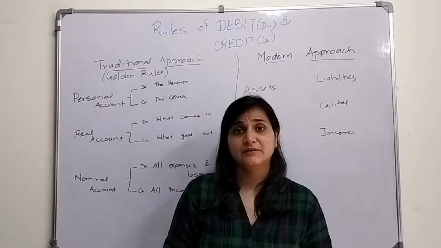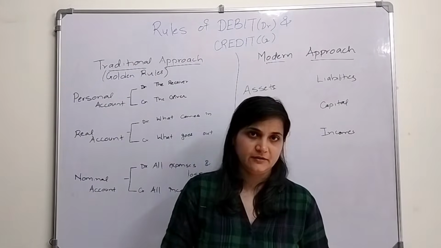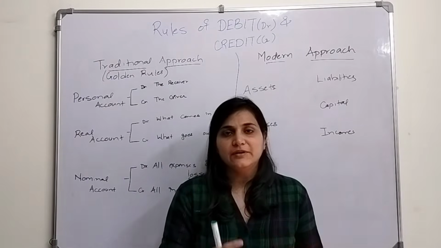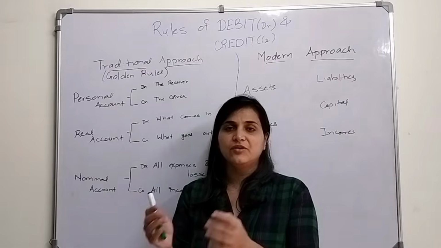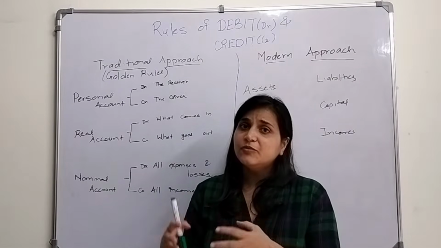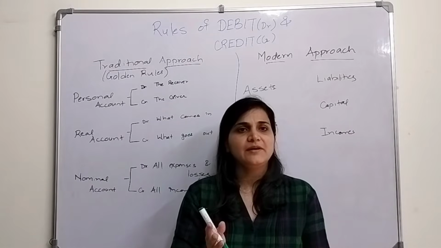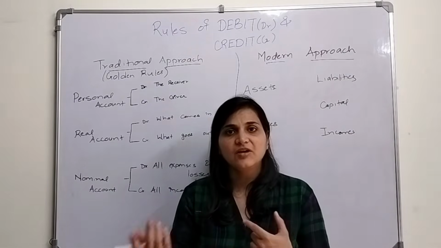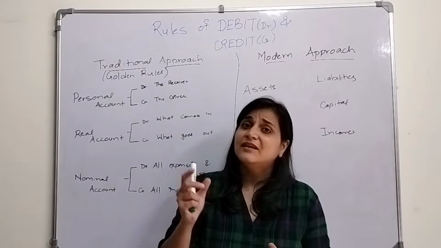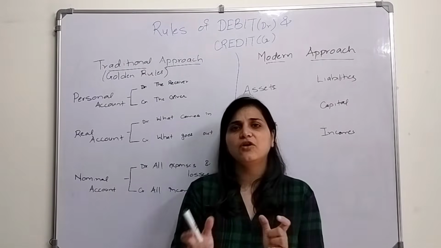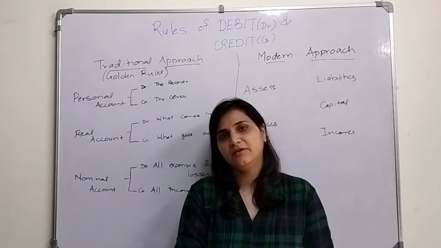And the next topic that we are going to discuss today is about the rules of debit and credit. Now we all know that whenever a transaction or event has happened, we have to record those transactions and events. And in the books, we have to debit one account and credit one account. But you will be like, how to debit it? Which account do we need to debit? Which account do we need to credit? Don't worry. There are certain rules. If you follow those rules, it is going to be very easy for you to record the transaction.